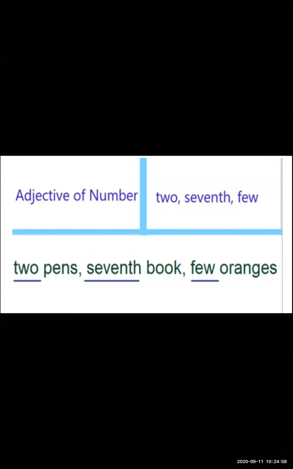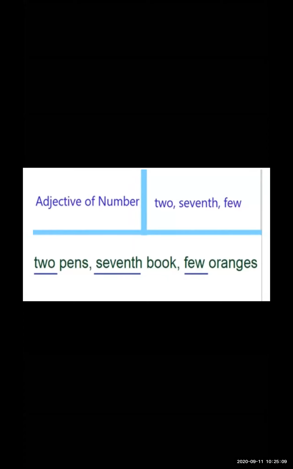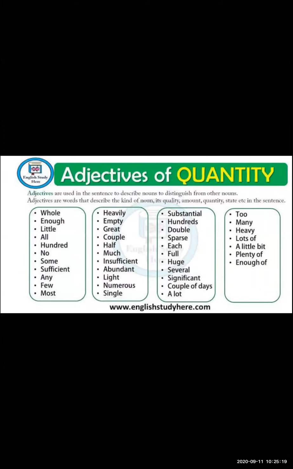Some more examples are: I have 2 pens, 7th book from the room, few oranges. These all are examples of adjectives. So you have some of the examples, okay? For your reference, I'll give you